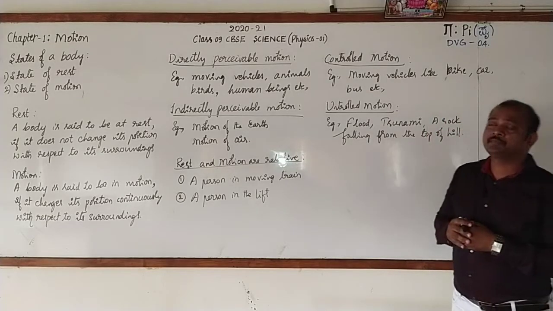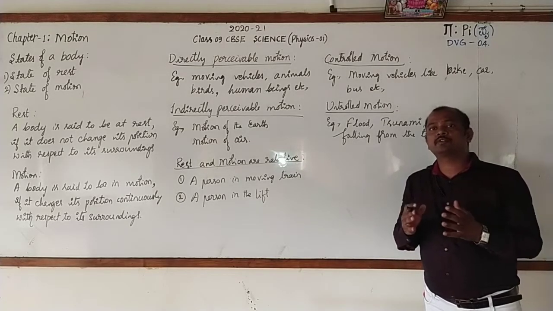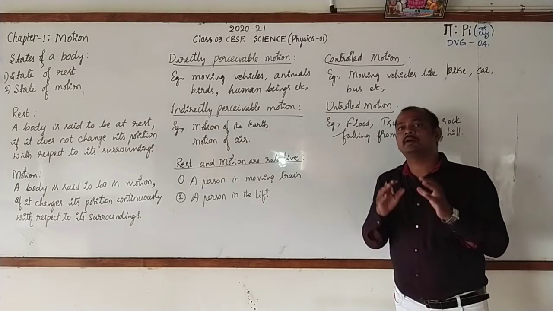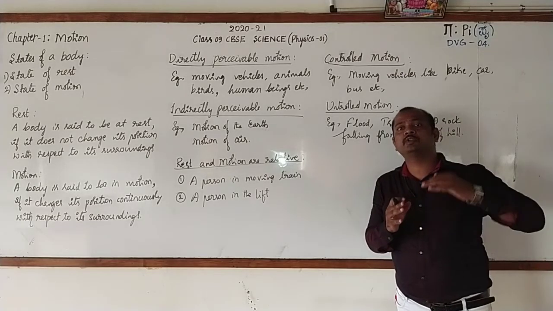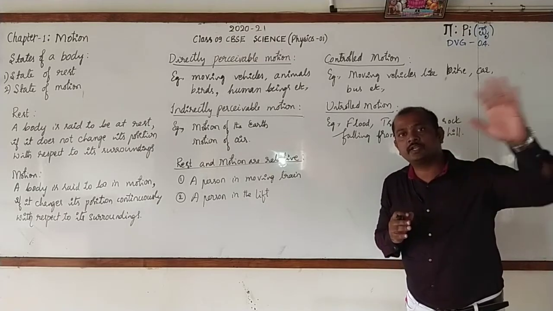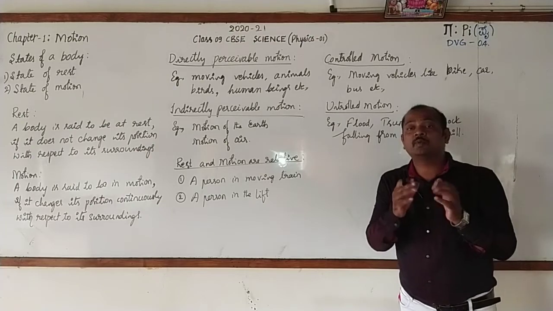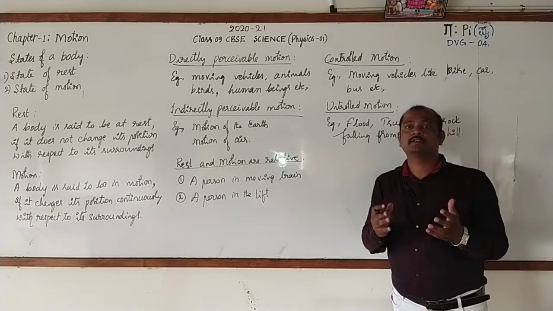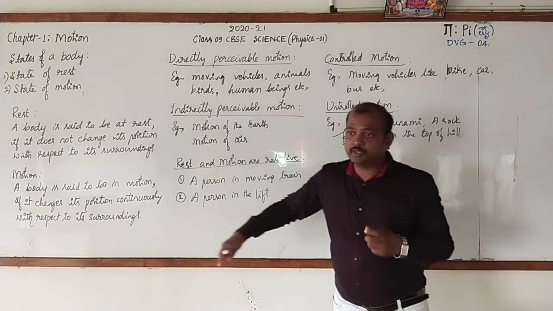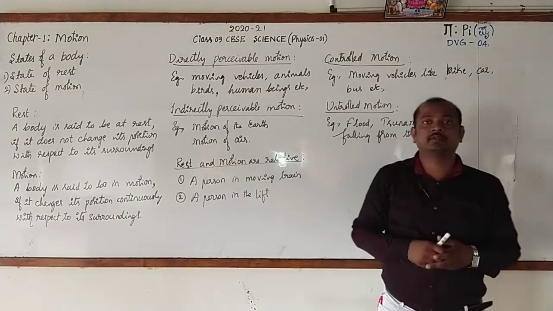Dear students, every day we come across different types of motion. Example, assume that a man walking towards east. That means he is walking in a straight line. Then what type of motion it is? It is a linear motion. Then a body is moving in the circular path.